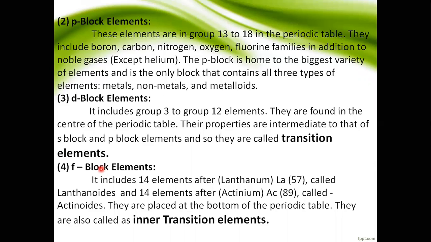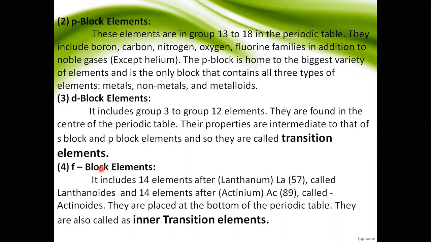So this is the modern periodic table. Today we discussed the modern periodic table.